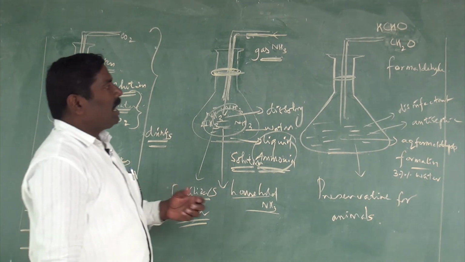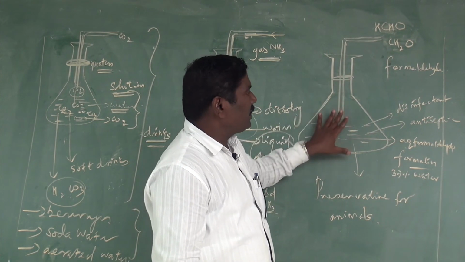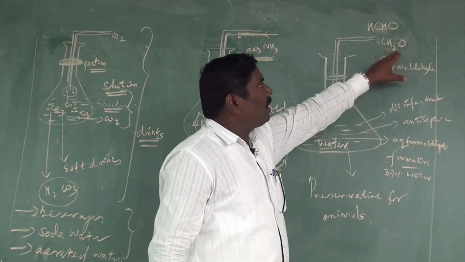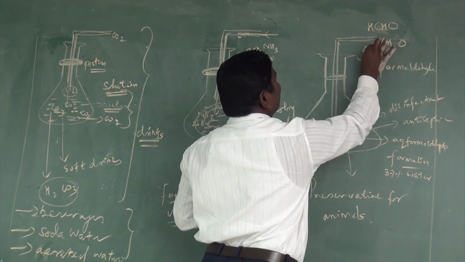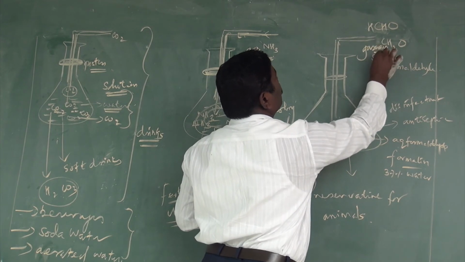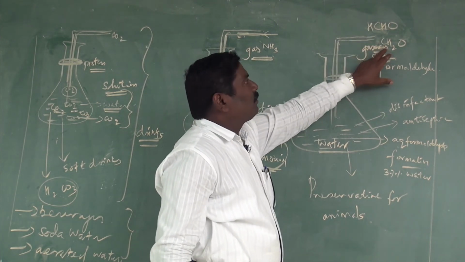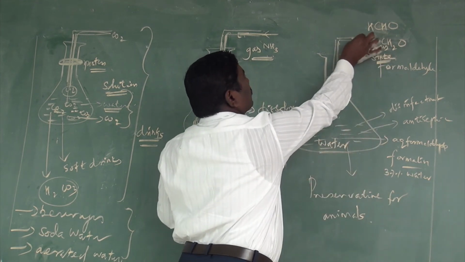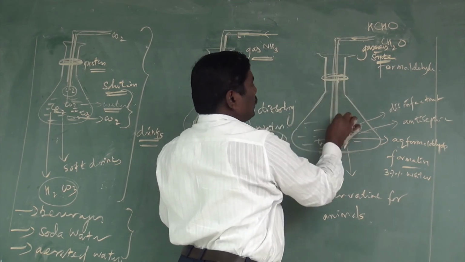Next we are going to see how formaldehyde is dissolved into water. The formula for formaldehyde, CH2O, is also in gaseous state. This gas of formaldehyde we can pass into these tubes, where there is a piston to give high pressure.